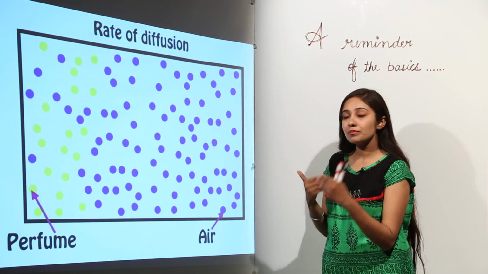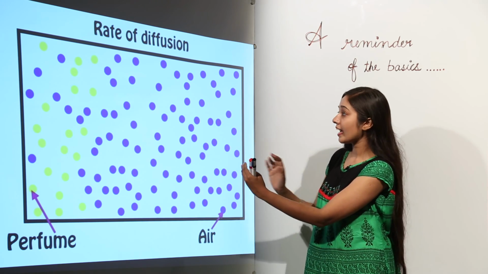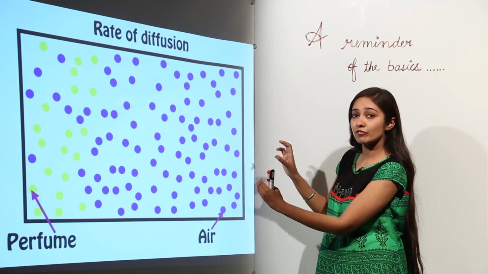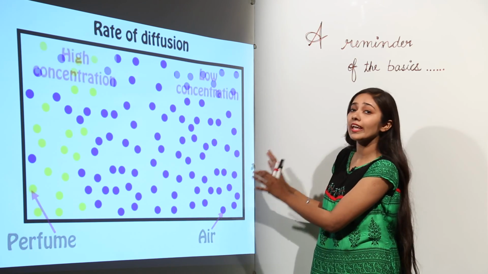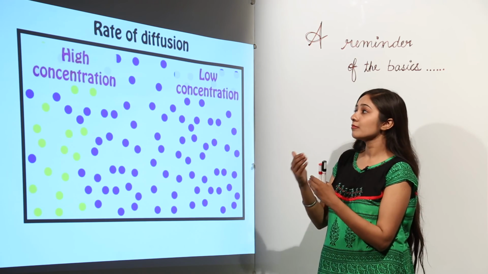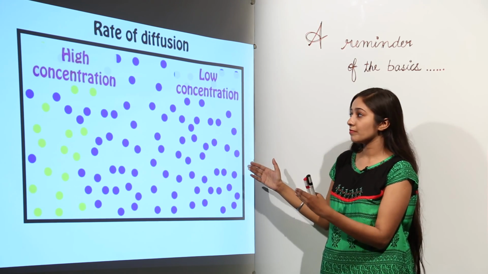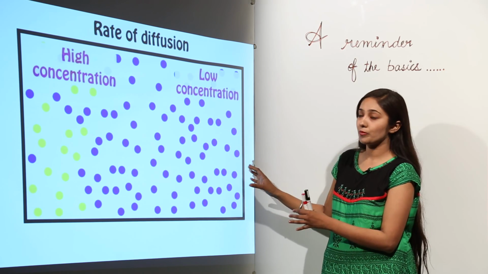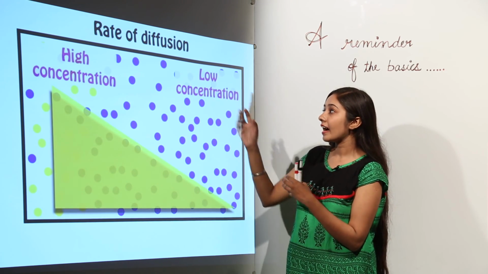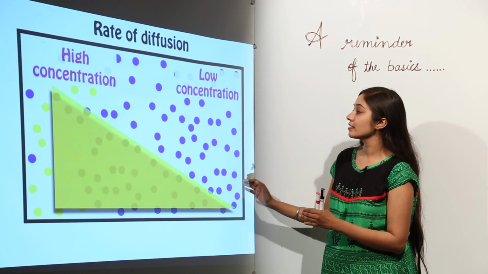So what is going to be the case when we have more particles towards the left hand side and fewer perfume particles towards the right hand side? In fact, here we are not showing any perfume particles on the right hand side. The region where perfume particles are more is a region of high concentration, and this is a region of low concentration because there are no perfume particles over here. More particles means high concentration. So in this case we will have a steep concentration gradient.